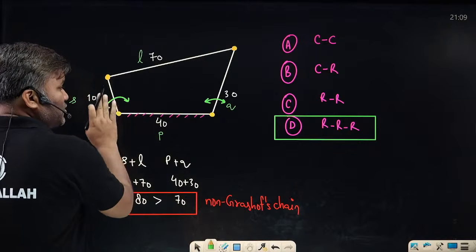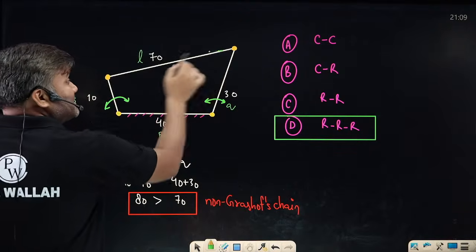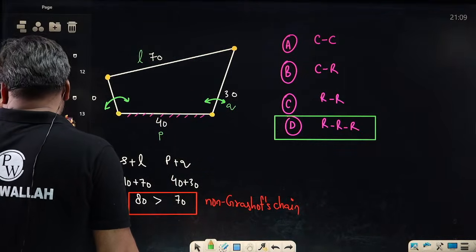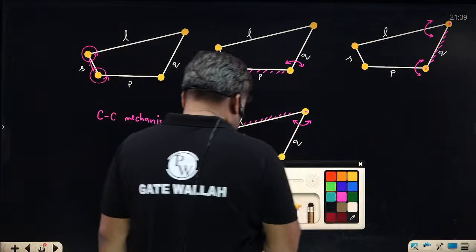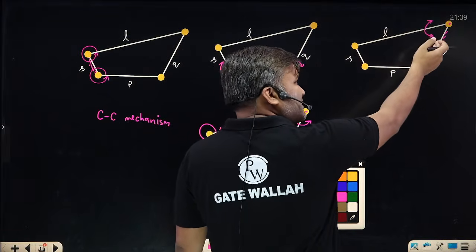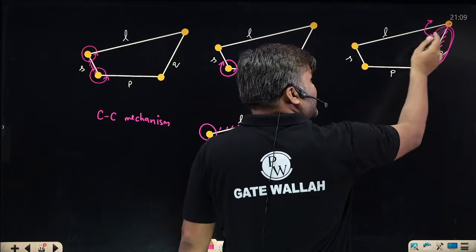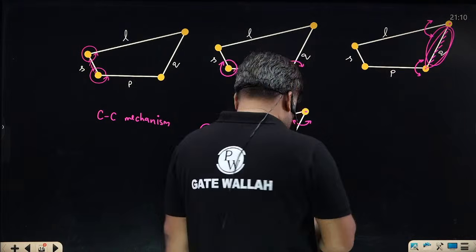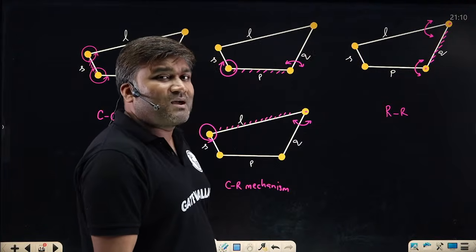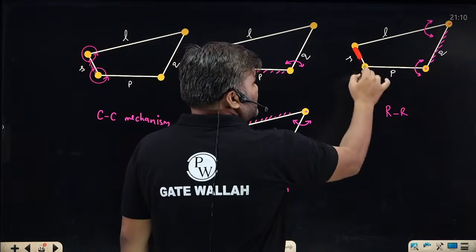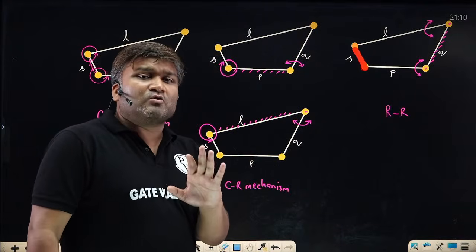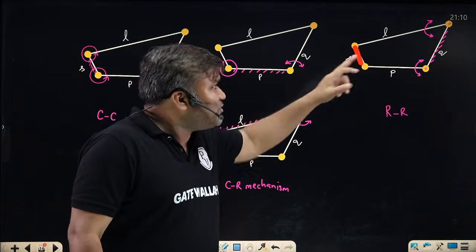Sir, then you must say rocker rocker, no? No. Even this link will not have complete rotation. Earlier, in this case, it was Grashof chain, but the link opposite to the shortest was fixed. So both links adjacent to the fixed link, input and output links, have rocker type motion, oscillation type of motion. They are not having complete rotation. But this link about this pin joint was having complete rotation. I cannot use that, that's a different thing. But it is having rotation.